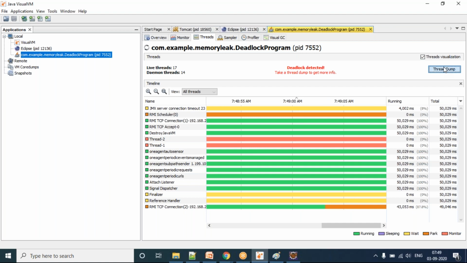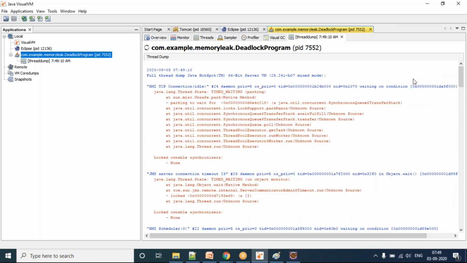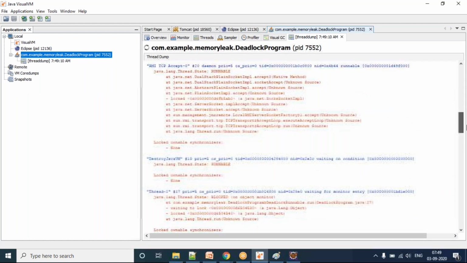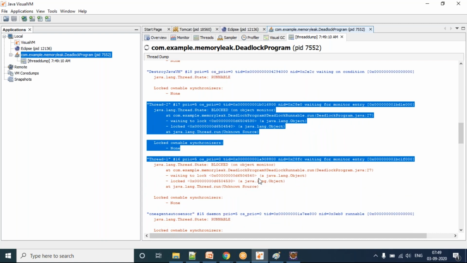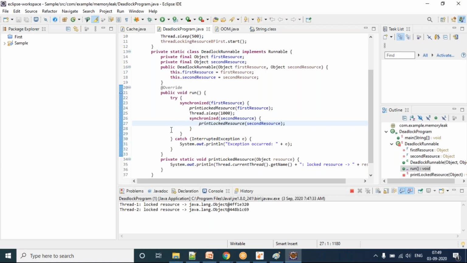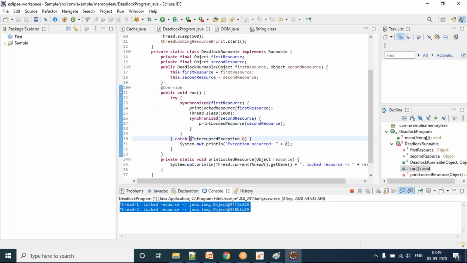So what I can do, I can click the thread dump. If I click the thread dump, I can scroll down. Is there any problem detected with my thread? You can see thread 2 and thread 1 are having a problem. It is saying blocked, and it is also saying com.example.memoryleak.DeadlockProgram, and it is having the problem in the 27th line. There is a problem in the 27th line. If I go back in the program, in this line there is a problem. So with this you can also see here the lock status and all.